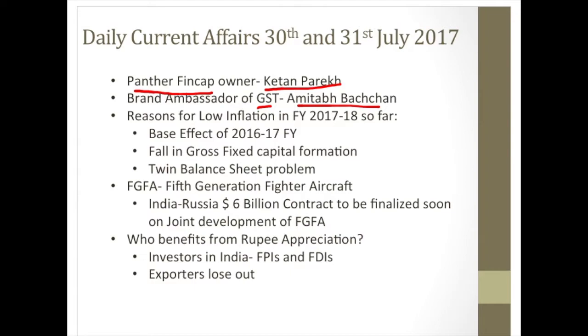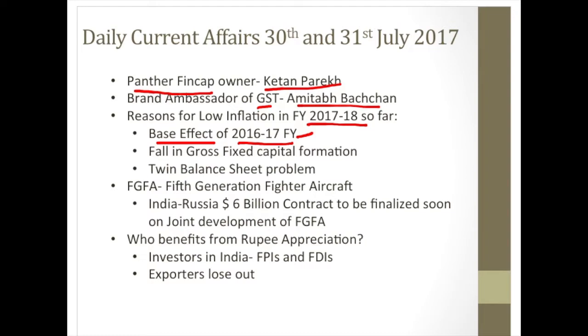Reasons for low inflation in financial year 2017 so far. What are the major reasons for low inflation? There are many reasons. The major reason is the base effect of the 2016-17 financial year, because inflation was considerably low and considerably in control in the financial year 16-17 as well.